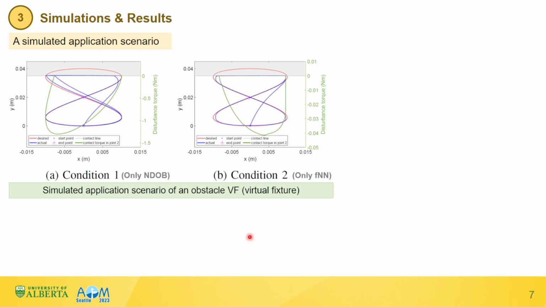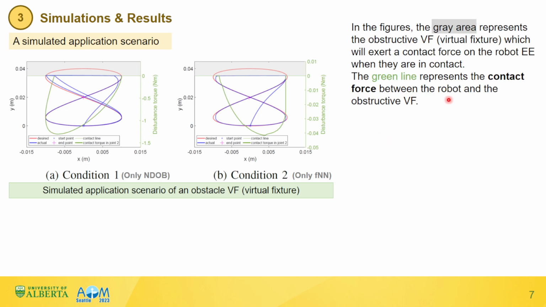Lastly, we implement the trained feed-forward neural network model in a simulated application scenario where an obstacle virtual fixture is involved. The contact forces between the robot and virtual fixture are presented in two conditions separately, as shown in the figures. Condition 1 has only the nonlinear disturbance observer activated, while condition 2 has only the feed-forward neural network model activated. In the figures, the grey area represents the obstructive virtual fixture, which will exert a contact force on the robot end effector when they are in contact.